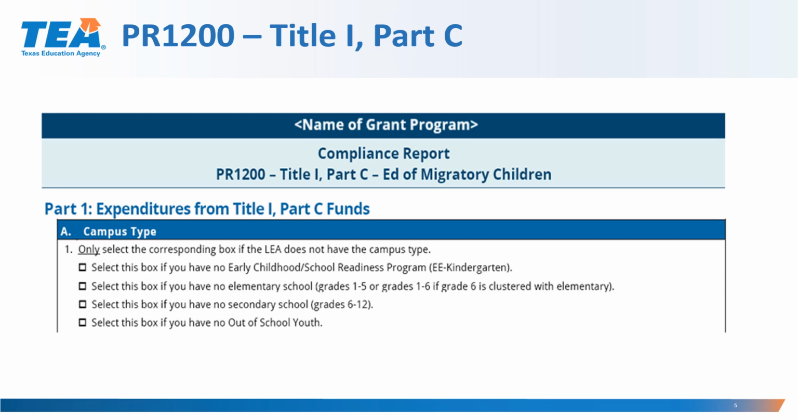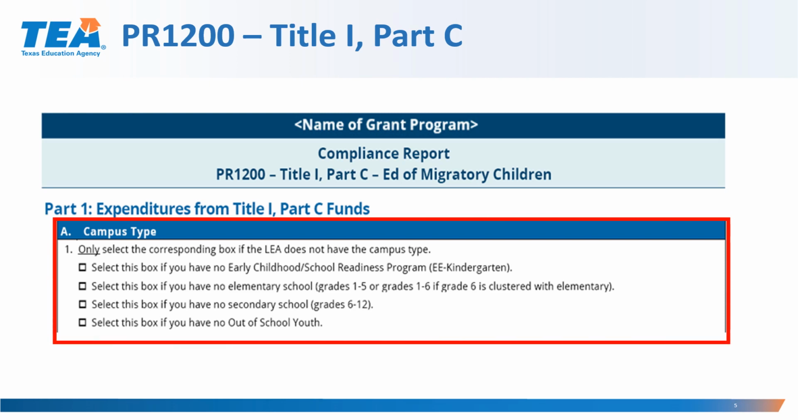Part 1, expenditures from Title I Part C funds. If your organization is not serving one or more of the types of campuses or providing program or support services that are listed, check all the boxes that apply. Checking a box in this section disables the corresponding subsection in Part B.